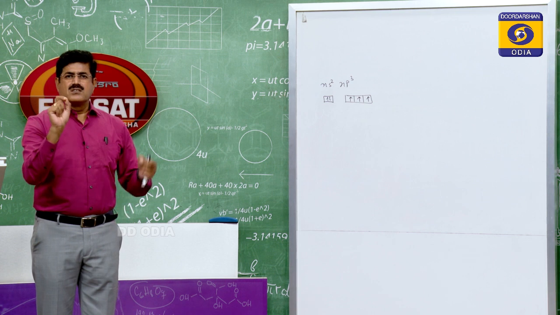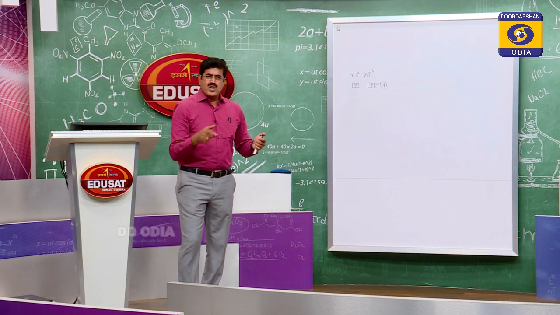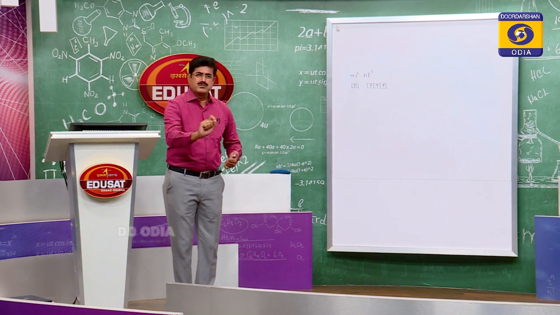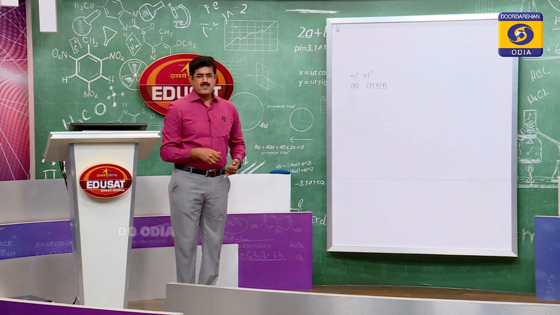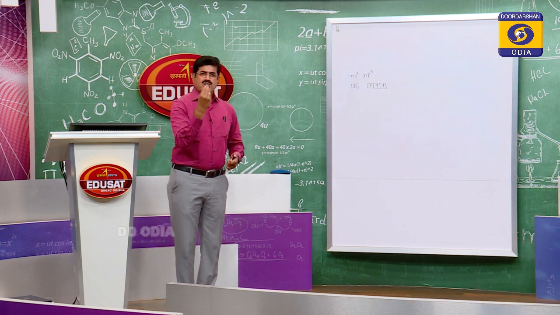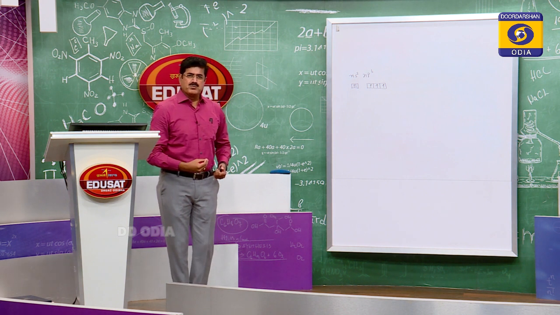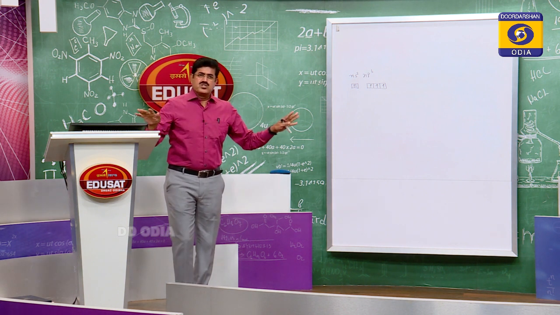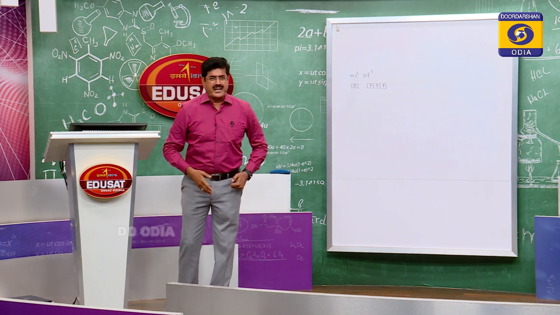This electronic configuration, ns2 and half filled p subshell, imparts stability to these elements, which also affects the general physical properties of these elements.